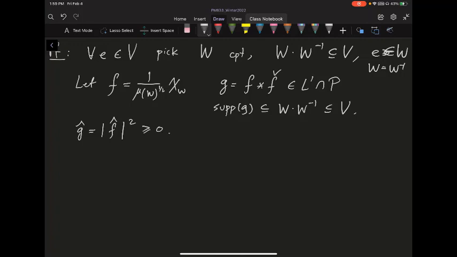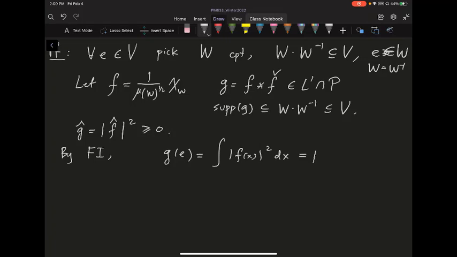Okay? So by the Fourier inversion theorem, if I compute g(e), and when we did the Plancherel, we actually saw that this calculation, you can convince yourself, is just the integral of |f(x)|^2 dx, and that's going to be equal to 1.